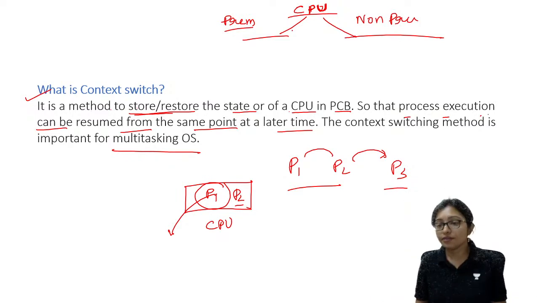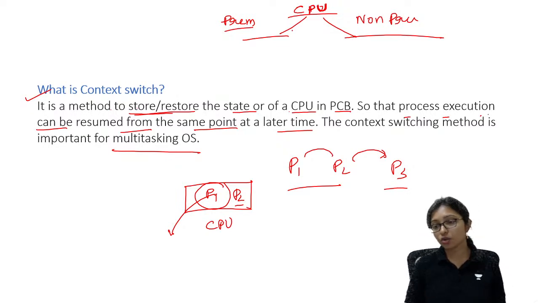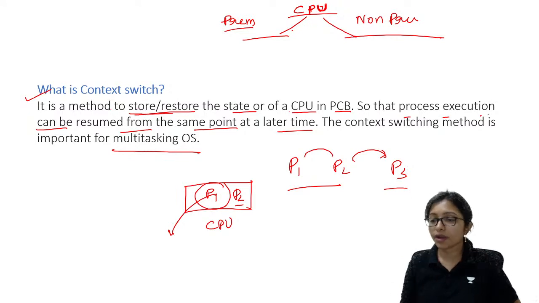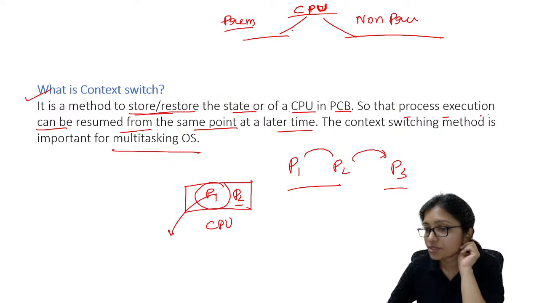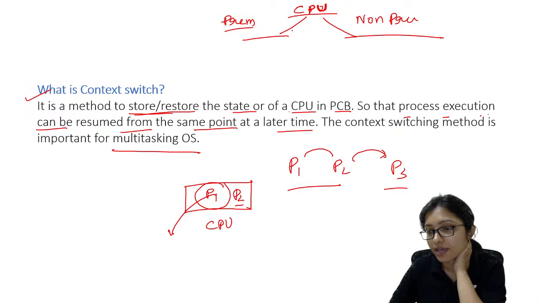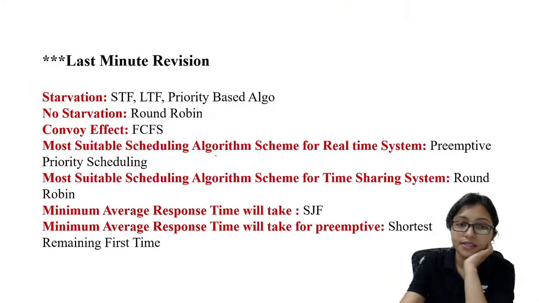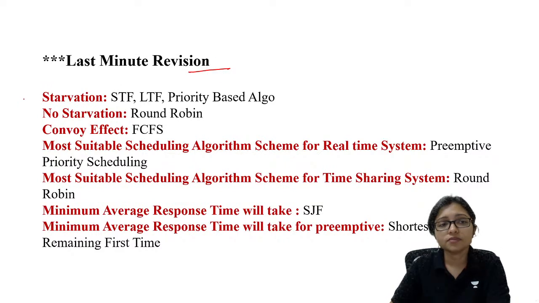Yes, preemptive: round robin, SRTF. Priority scheduling is also preemptive. Priority is also preemptive. Non-preemptive: FCFS, SJF, LJF, these are the non-preemptive ones. Yes. So these are very important last minute revision notes.